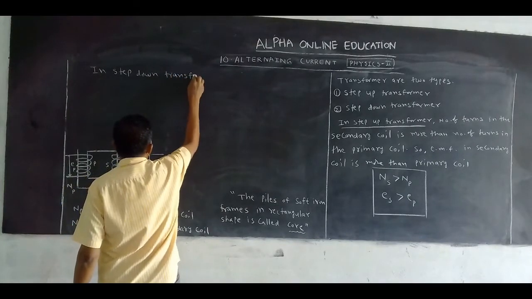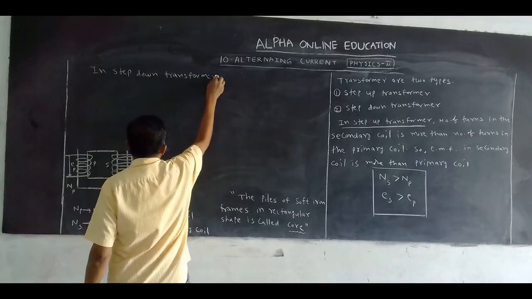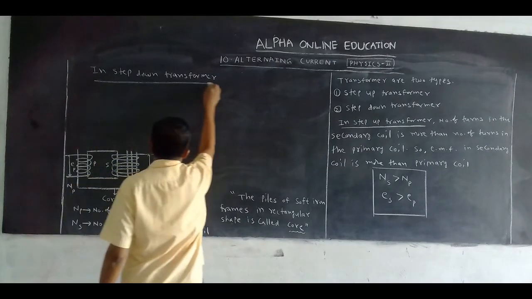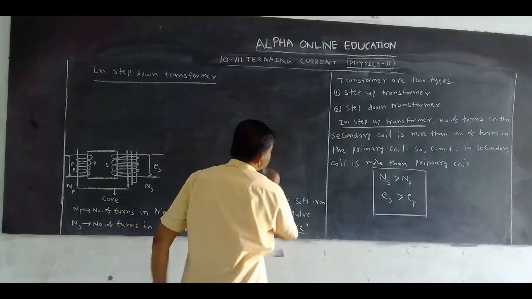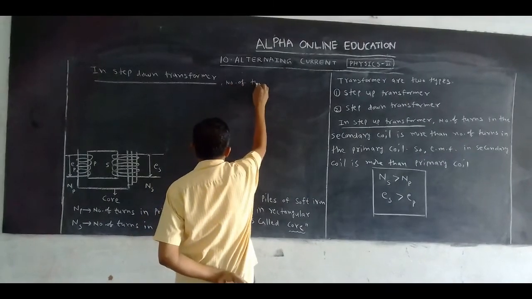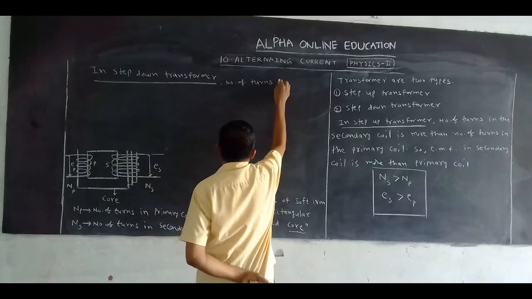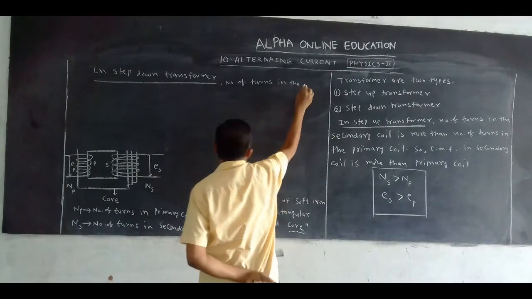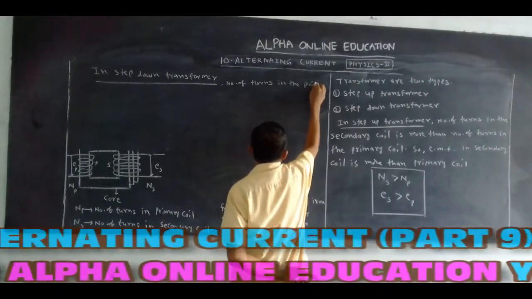In a step down transformer, what can we write?